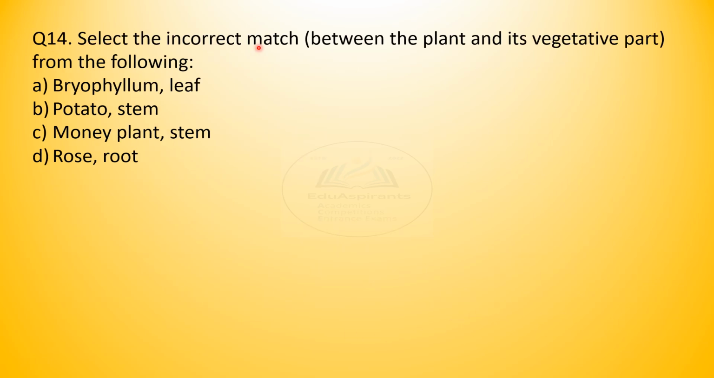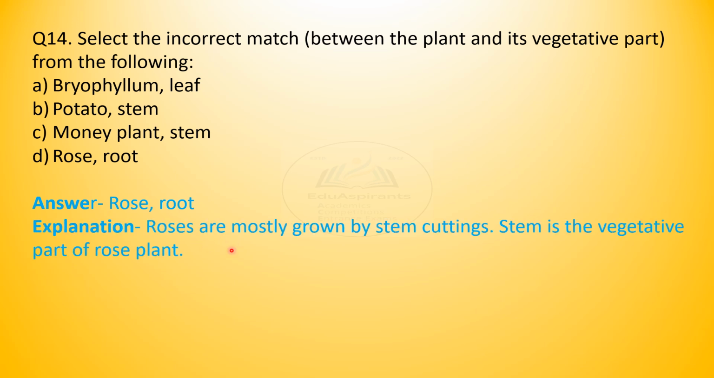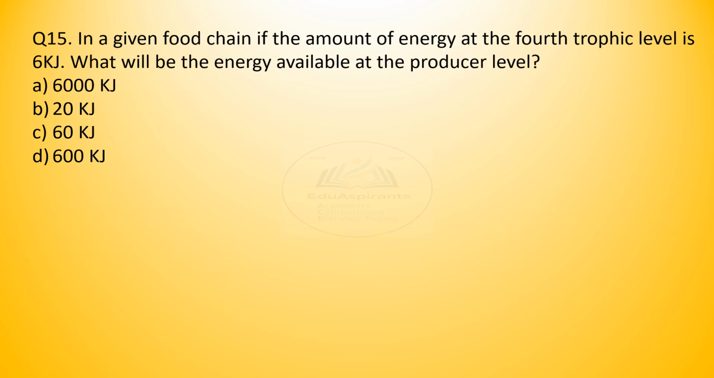Question 14. Select the incorrect match between the plant and its vegetative part from the following. Bryophyllum, is it leaf? For potato, is it stem? For money plant, is it stem? And for rose plant, is it the root? I'm sure you know the answer. Yes, it is rose. Why? Because roses mostly grow from stem cuttings. Stem is the vegetative part of rose plant.